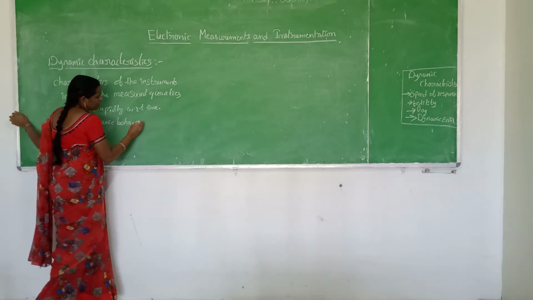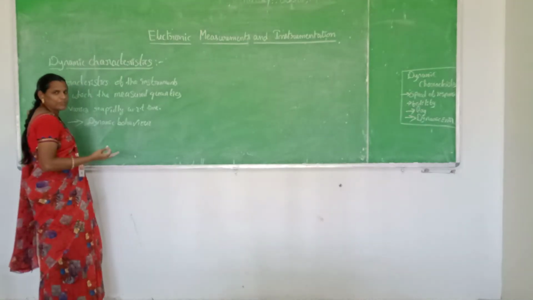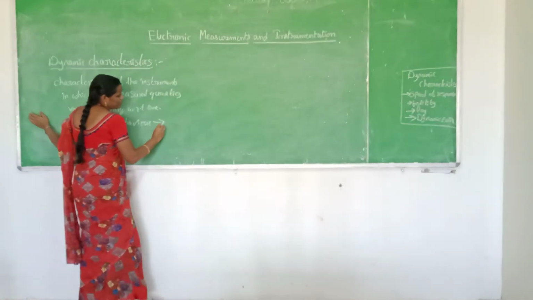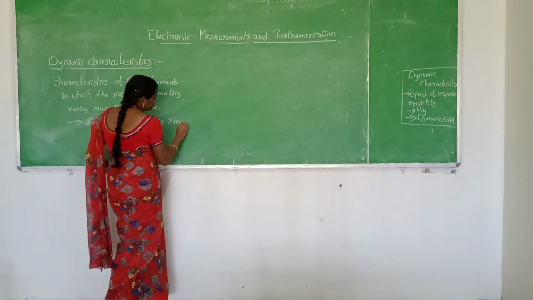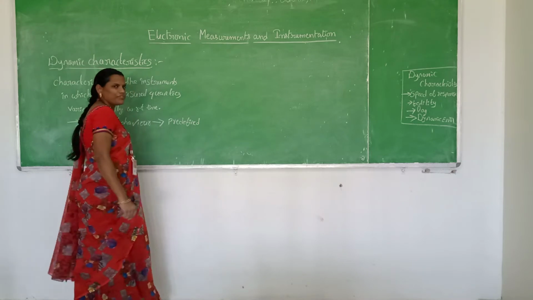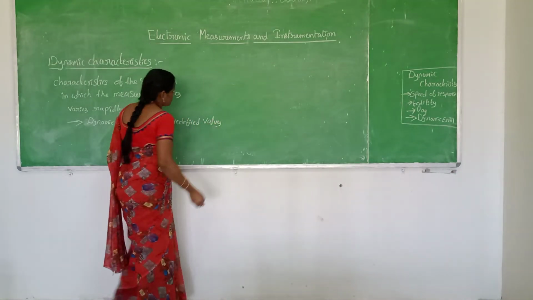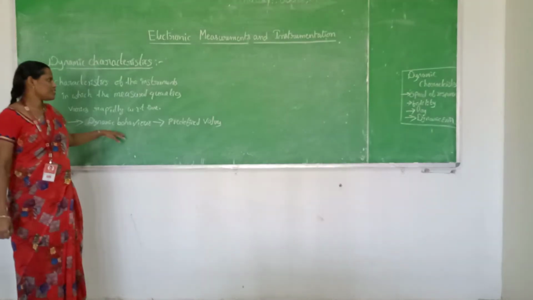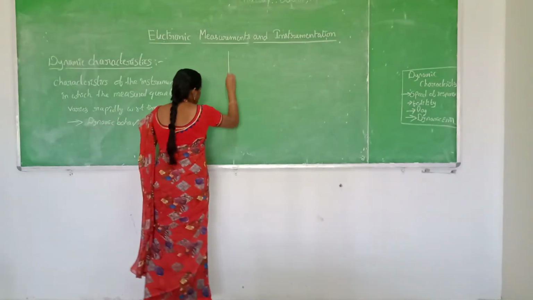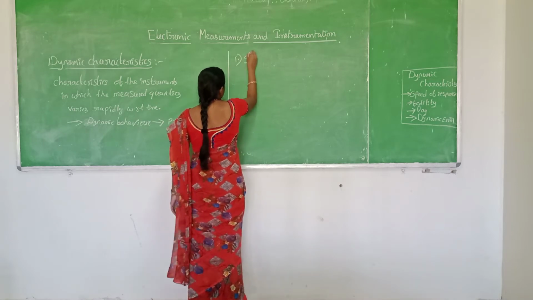of a measuring system, it can be determined by using some predefined signals or predefined values, some known predefined values of the measured quantities. These predefined inputs are, first one is the step input.